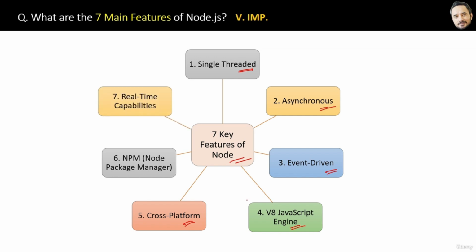Finally, Node has real-time capabilities, meaning it is very good for handling bi-directional communication. Bi-directional communication like chat applications and gaming applications, where users basically interact in real time, right? Great. Now, in upcoming questions, I will explain all the features one by one. I will also show the advantages, and how those advantages are basically coming from these features only. Okay, so that we will see in upcoming questions.